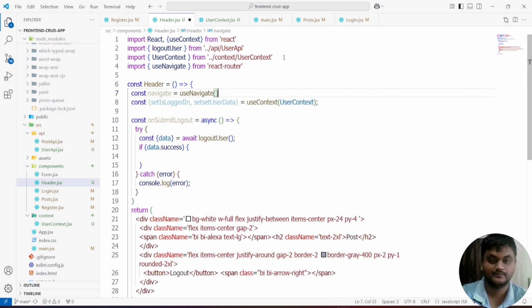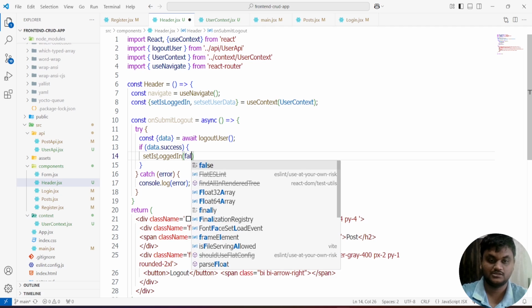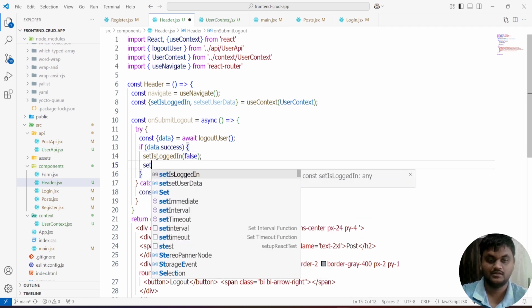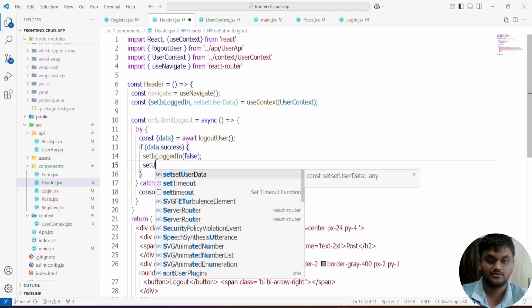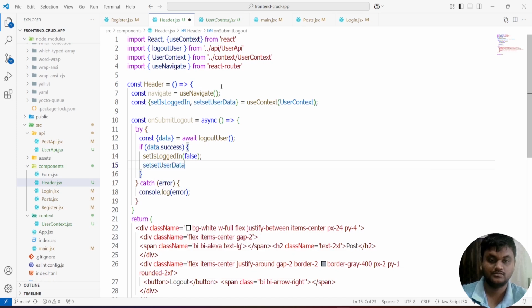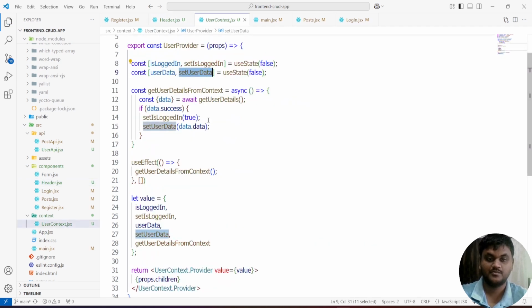How to call this one? Here in the success, after getting the success, I am going to reset is login to false, and set user data to false. I'm making them the previous values, the initial values. Initial values, these are both false.